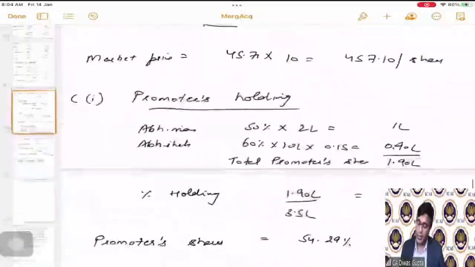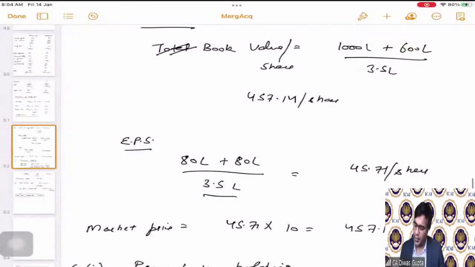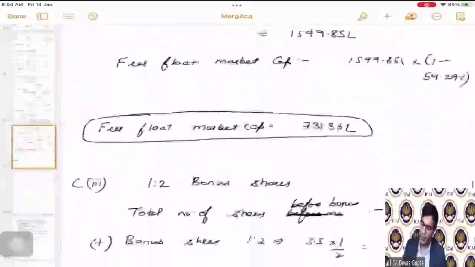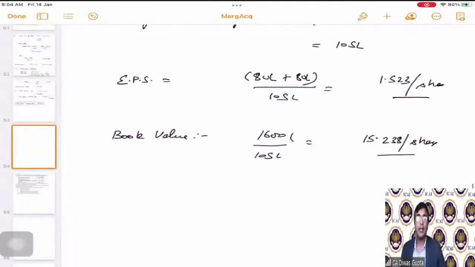Now, students, if you compare this with the earlier EPS and the earlier book value per share, there is a drastic difference. The earlier book value per share used to be 457 rupees and the EPS used to be 45 rupees. But now, after the split, the EPS and the book value have dropped. Why? Because the number of shares has increased. Simple. The total numerator is still the same, which is the total earnings and the total book value. But since the number of shares has increased, the per share value has dropped.